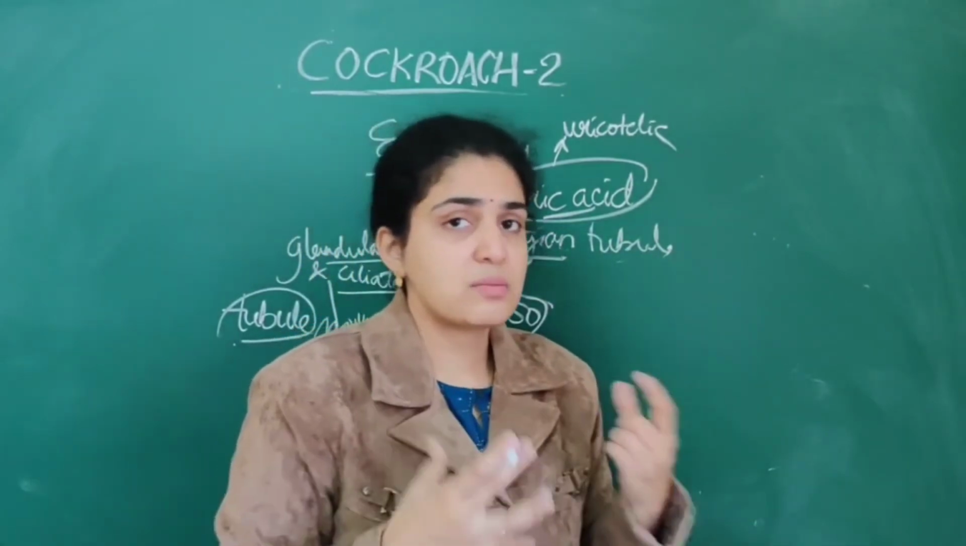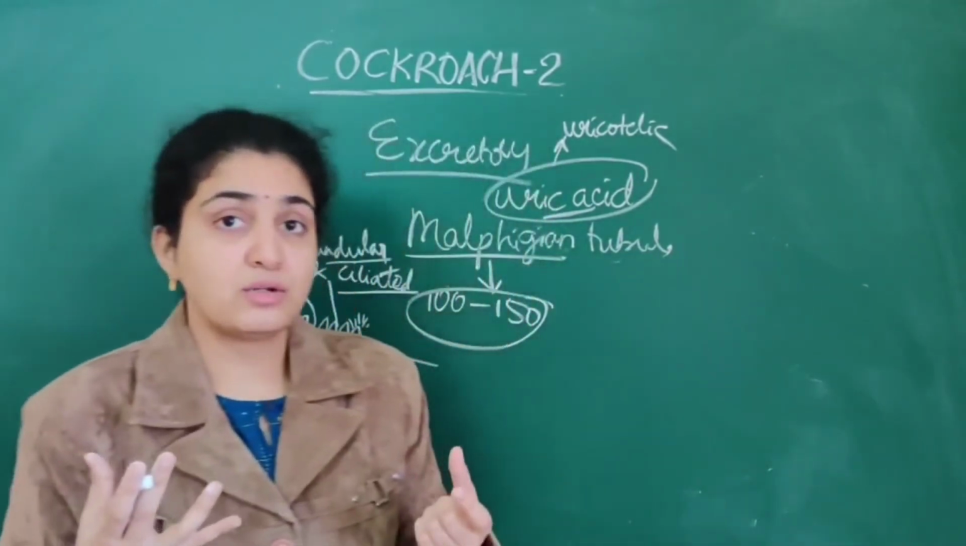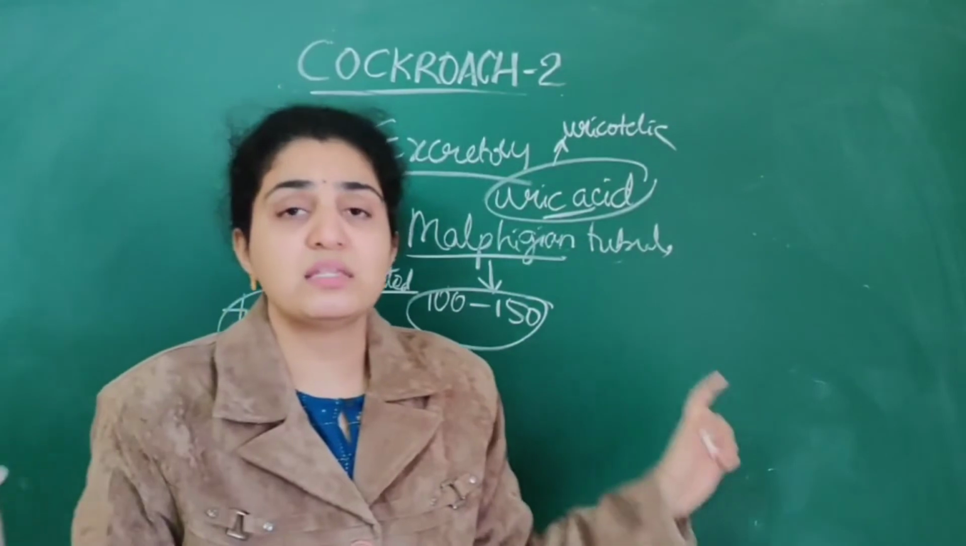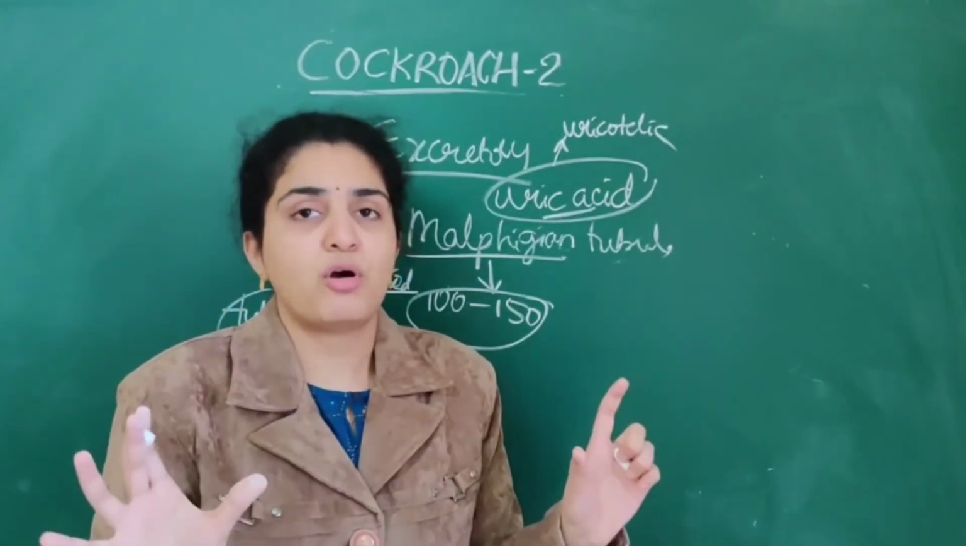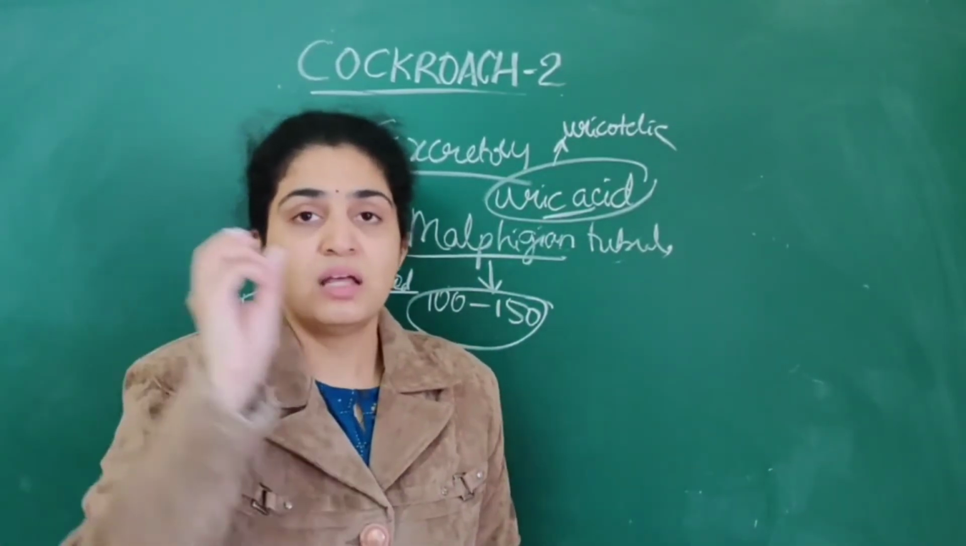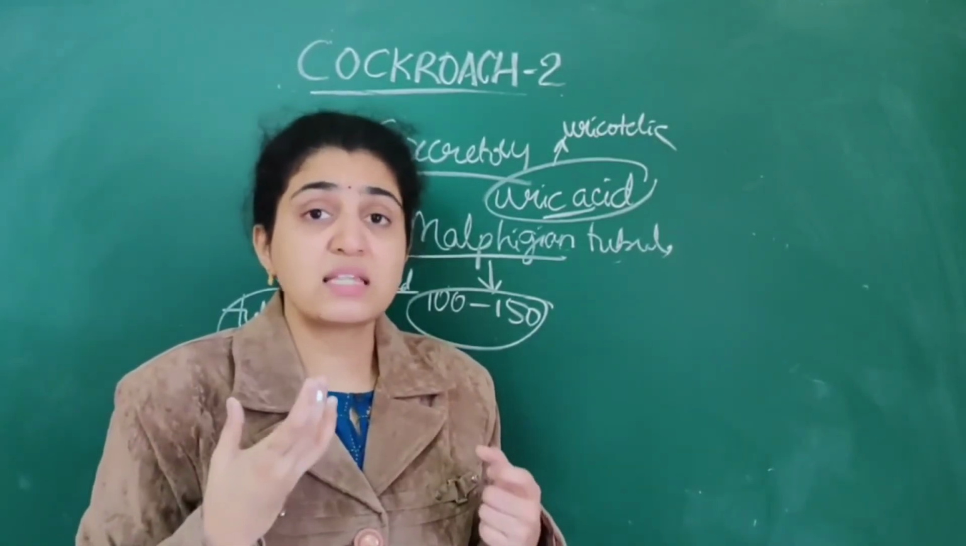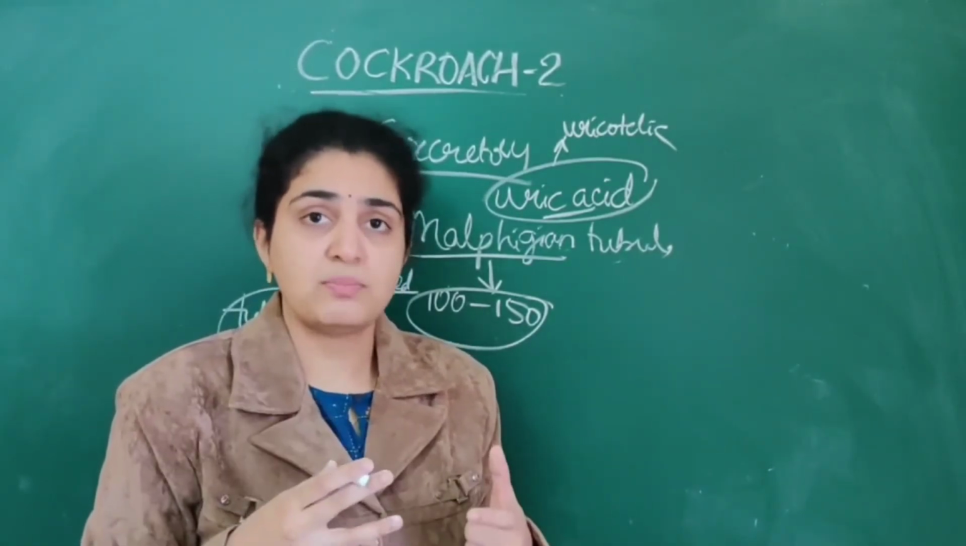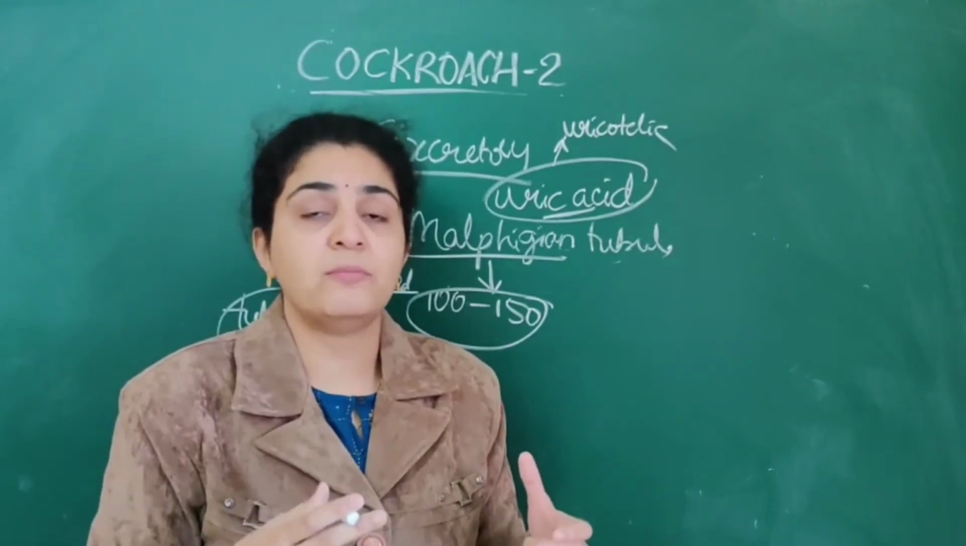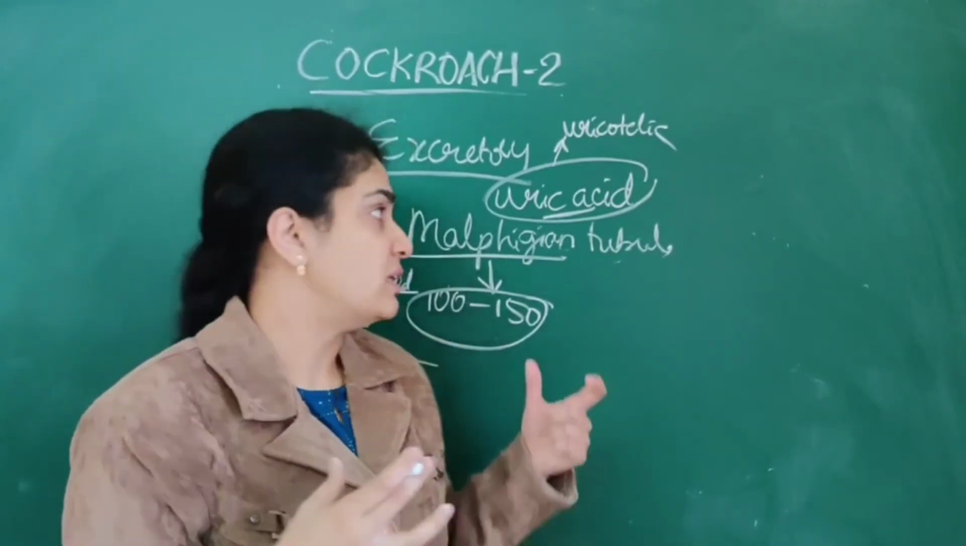See, the excretory system is very easy to remember. What are the main excretory organs of the cockroach? The Malpighian tubules. That is an important NEET question. And what is the excretory product of the cockroach? That is important: it is uricotelic, uric acid is excreted out.